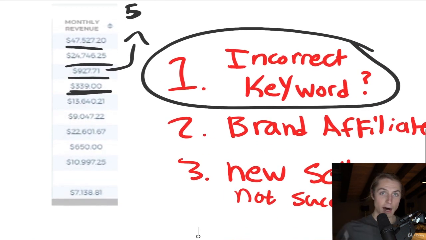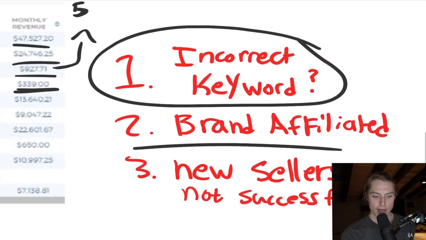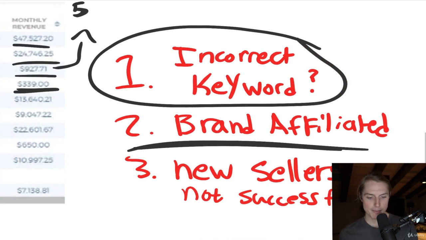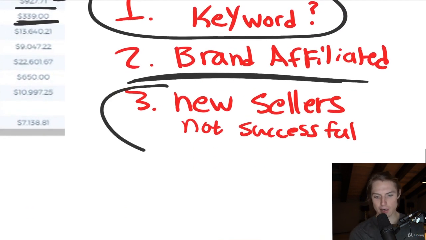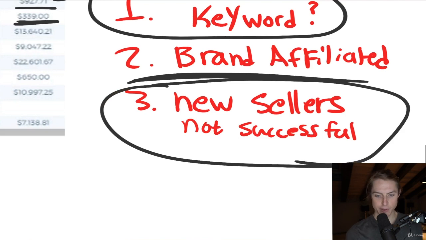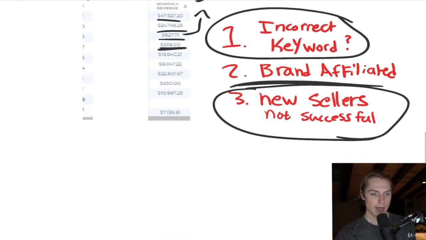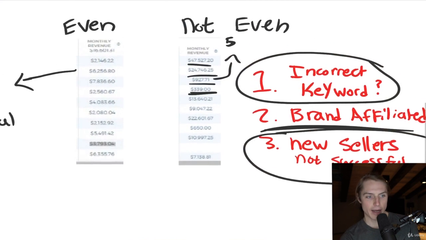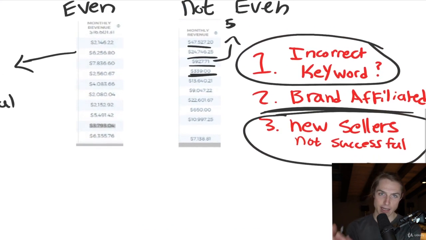But if it is a high volume keyword, then this means that it's brand affiliated, okay? And so people don't want new products, and they only buy the top ranking ones. And what does this mean? New sellers are not successful. So try to find a market, and remember, every keyword's a market. Try to find one that is evenly distributed and has many successful sellers, because that gives you a good signal that you could come in and be successful.